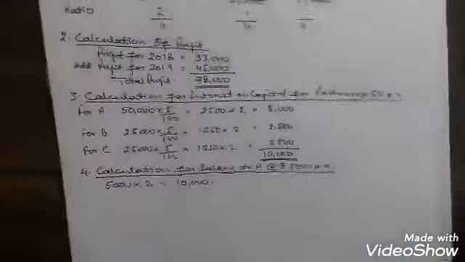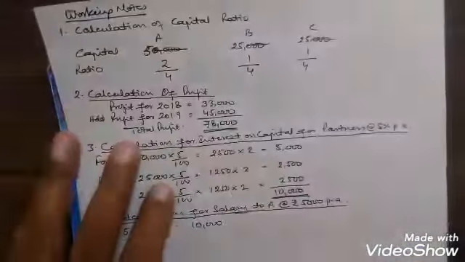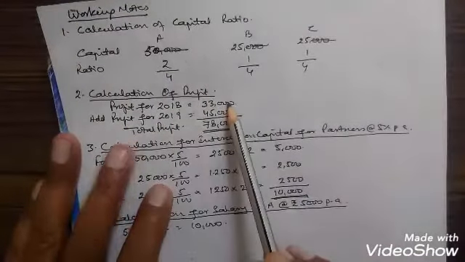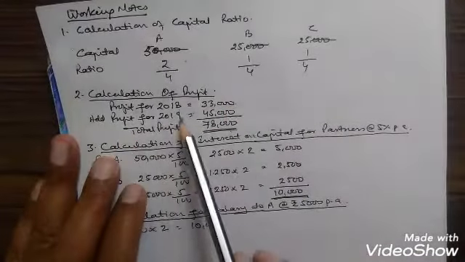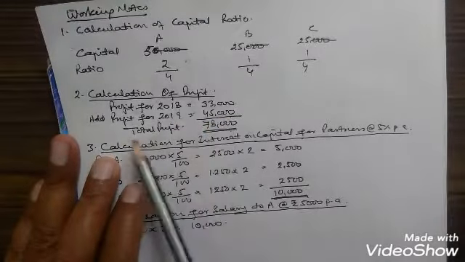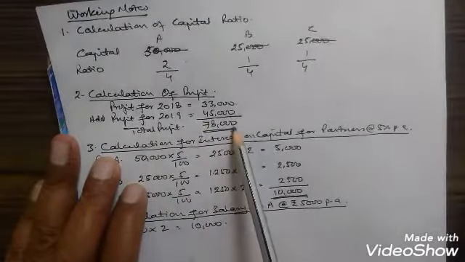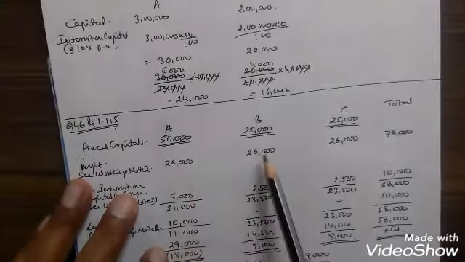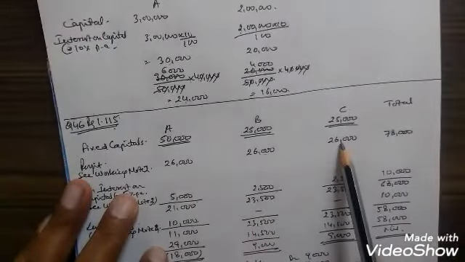Here the working note 2 is for the calculation of profit. Profit for 2018 was 33,000. Add profit for 2019, it is 45,000. Total profit comes to 78,000. And this profit was divided among the partners equally. So the division was as follows: 26,000 to A, 26,000 to B, 26,000 to C.